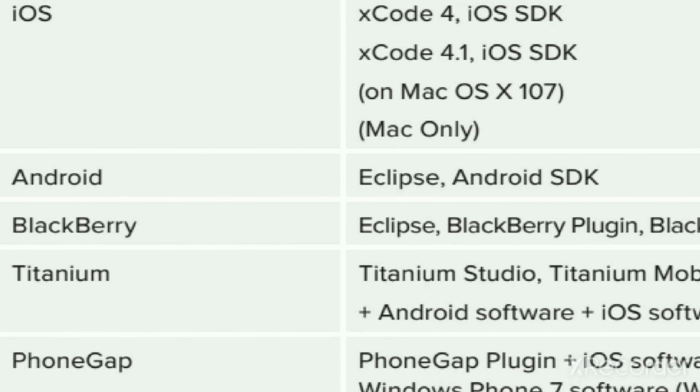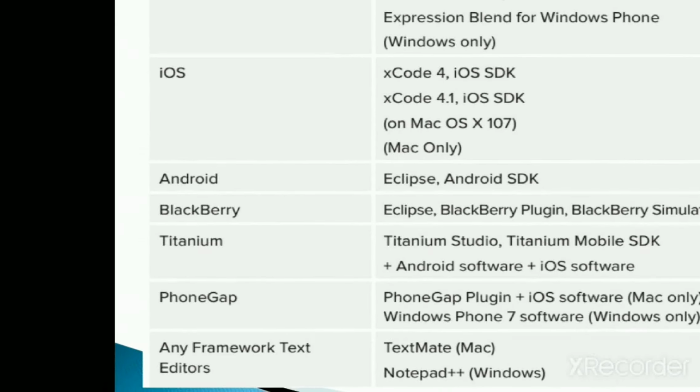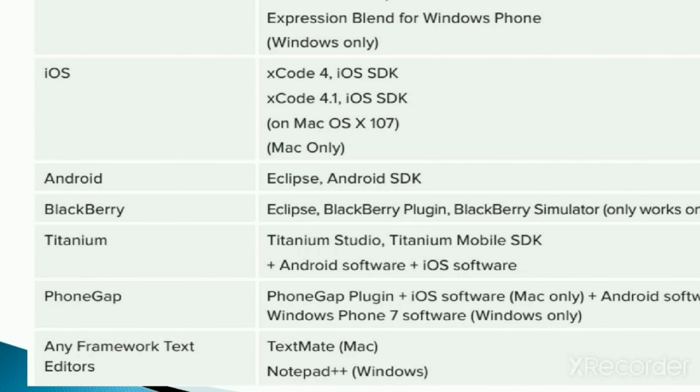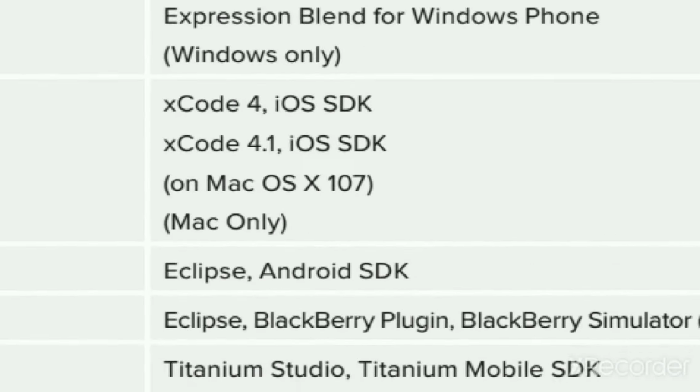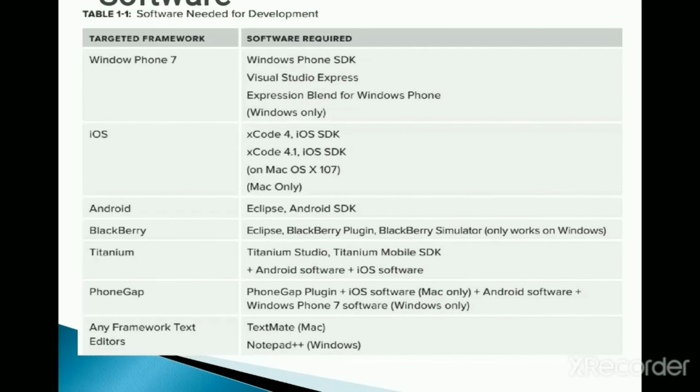The next framework is Android. The IDE used is Eclipse and the Android SDK, but nowadays we are using Android Studio. The rest are the software required for BlackBerry, Titanium, PhoneGap, and any other framework tested.